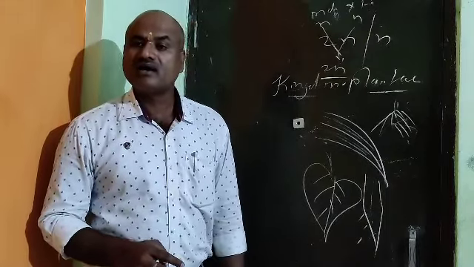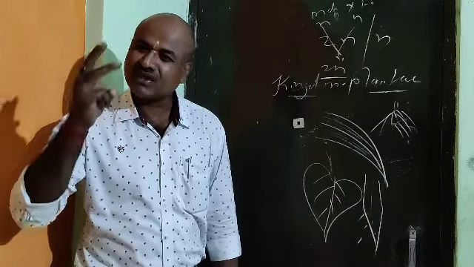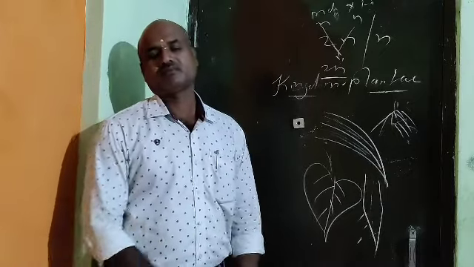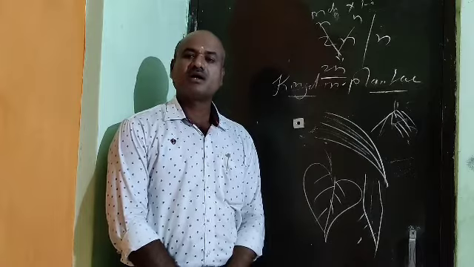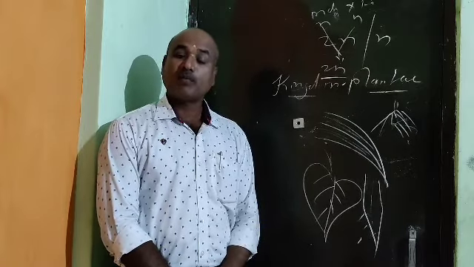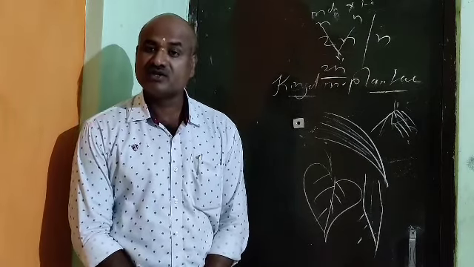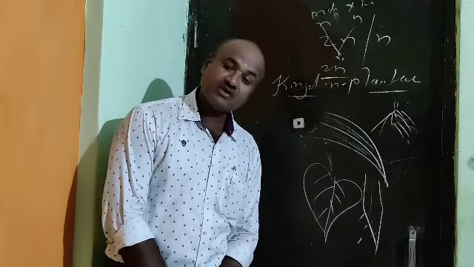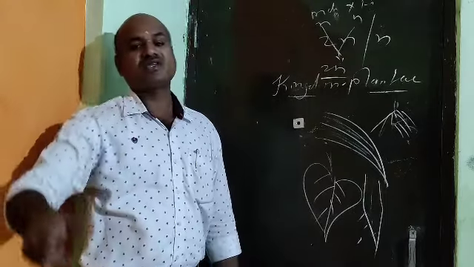And the alternation of generation is mainly of three types. Which are those? Haplontic generation, diplontic generation, and haplodiplontic generation.